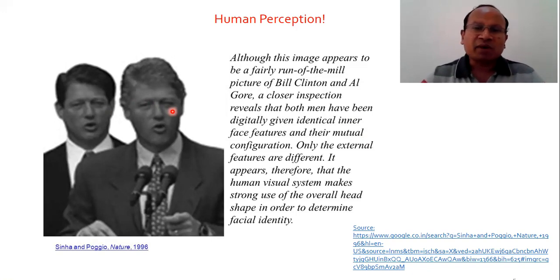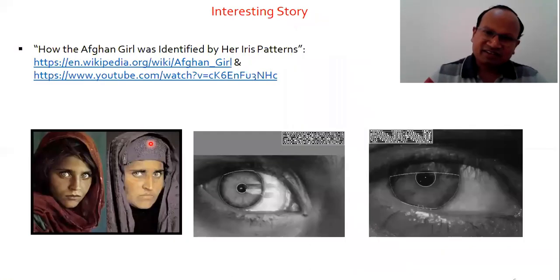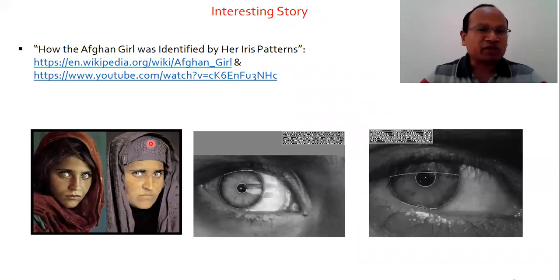Based on the feature matching, some of the features will definitely be different between this person and this person. It is said that the iris has the highest uniqueness in human beings. So maybe iris matching, maybe fingerprint matching, will help to differentiate between the two people. Human perception is limited, but computer vision perception capability is not limited. It can perceive any number of images in a different way.